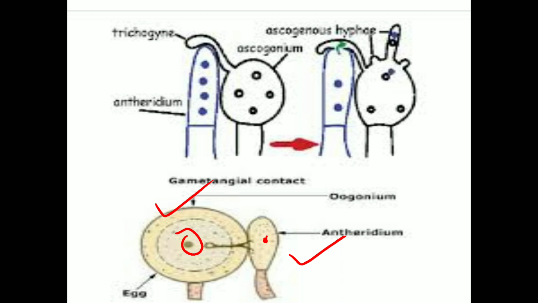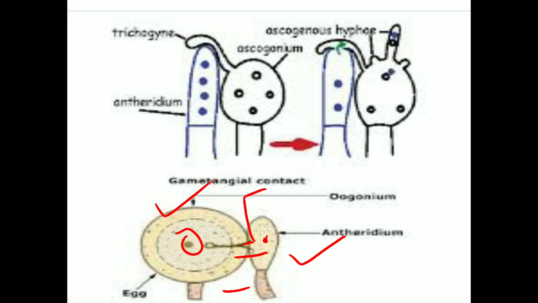When the antheridium and oogonium, that is the male and female gametes, become mature, the antheridium comes close to the oogonium. At the point of contact, the antheridium is attached to the oogonium, and a small tube is formed, called the fertilization tube.